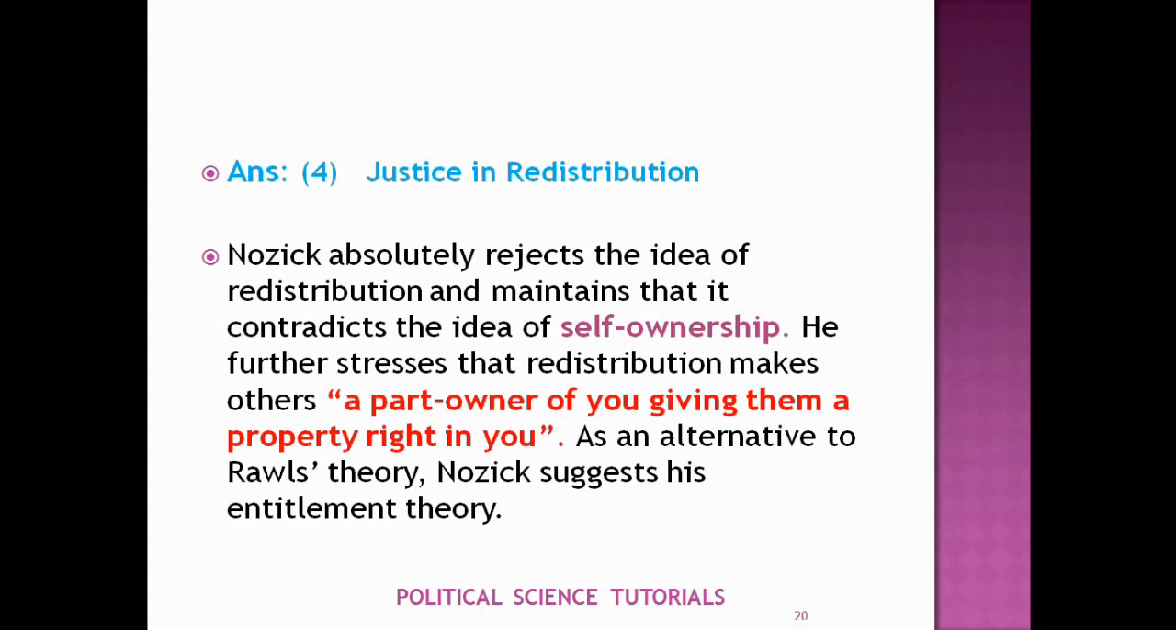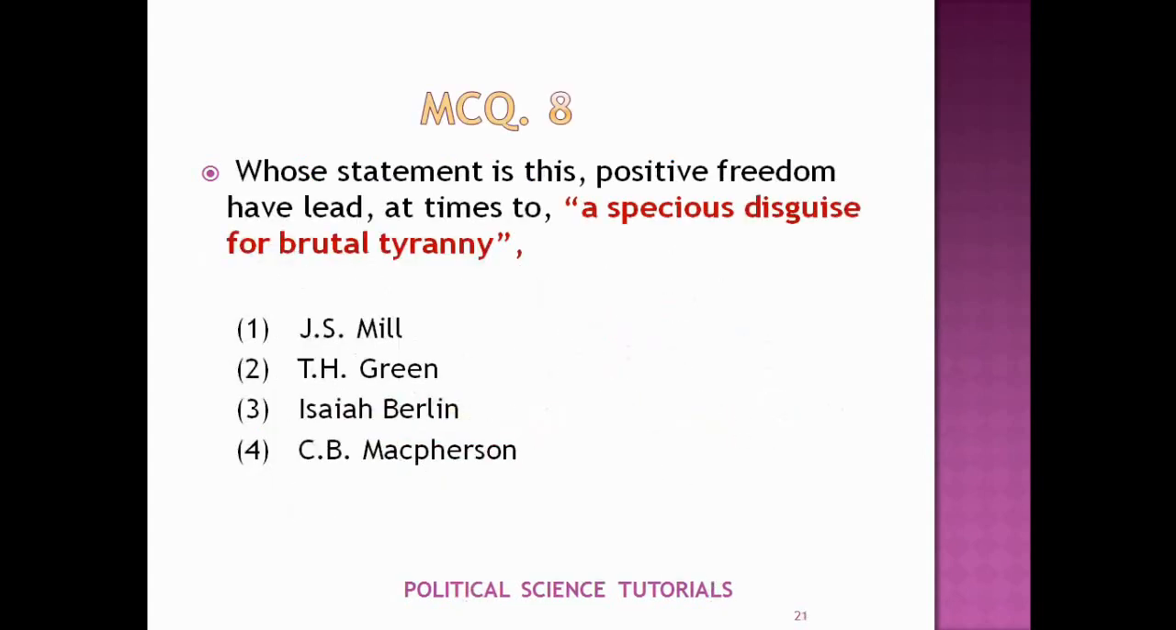Last question: whose statement is this? Positive freedom has led at times to a specious disguise for brutal tyranny. J. S. Mill, T. H. Green, Isaiah Berlin, C. B. Macpherson. The answer is Isaiah Berlin.